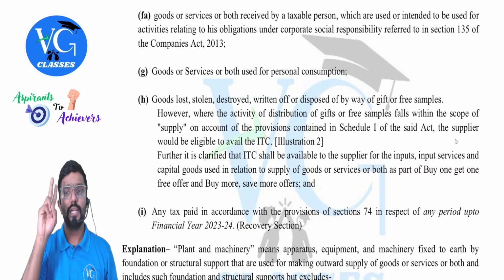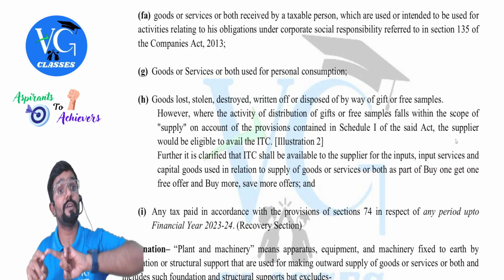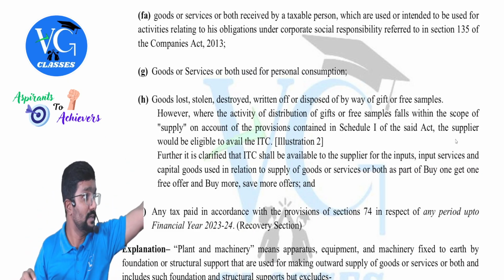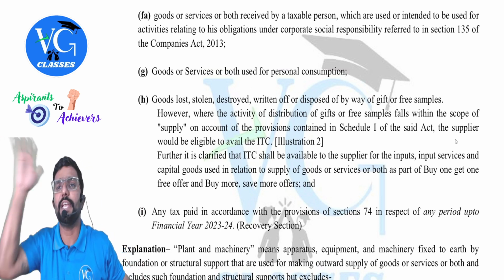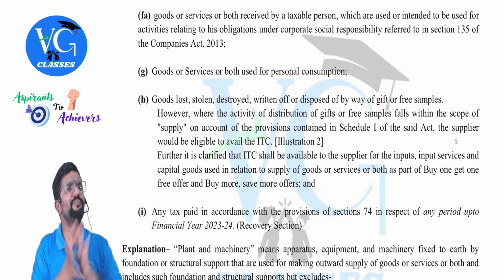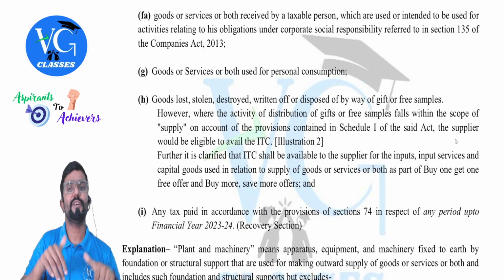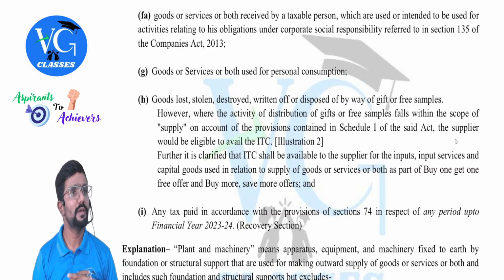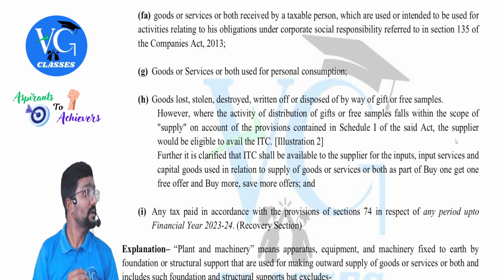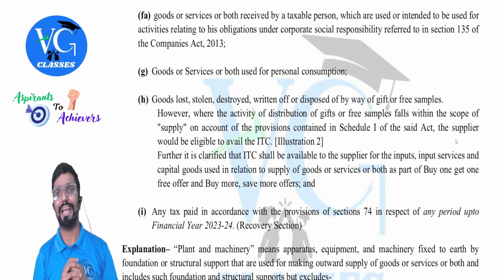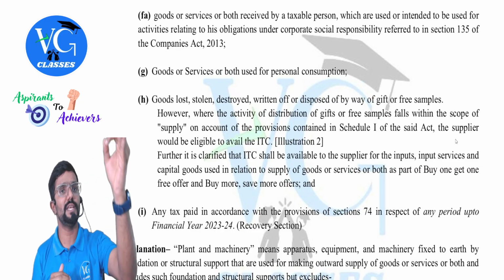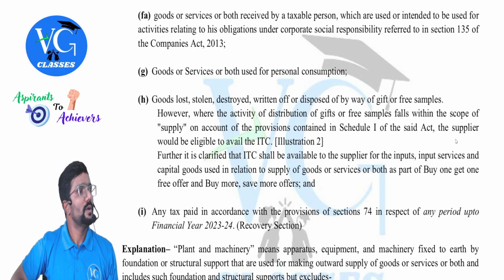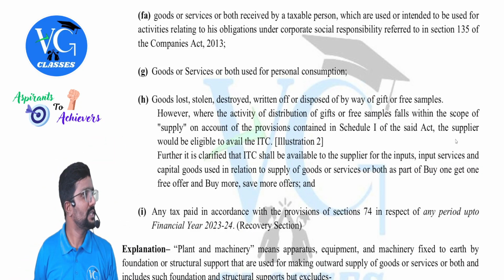I repeat, at least 2% of the average profit of the last 3 years has to be spent in the current year. For what purpose? Society purpose, meaning for the upliftment of society. Sir, for what purposes can it be spent? It is given in Schedule 7 of the Companies Act. For what purposes the money to be used for CSR can be spent is given in Schedule 7.